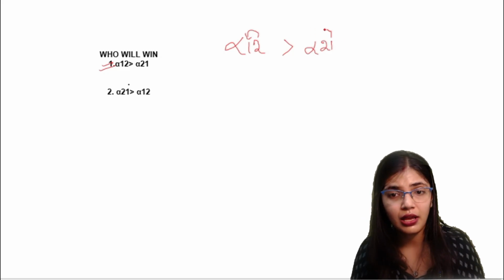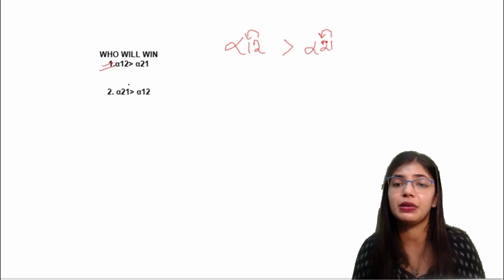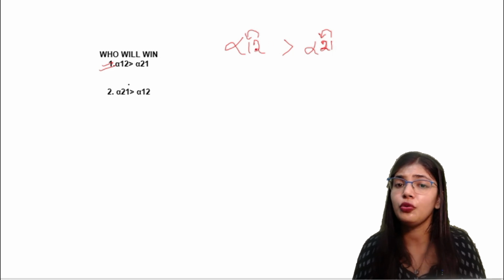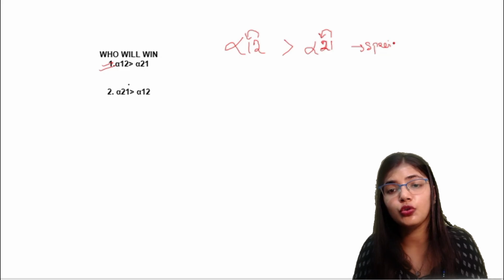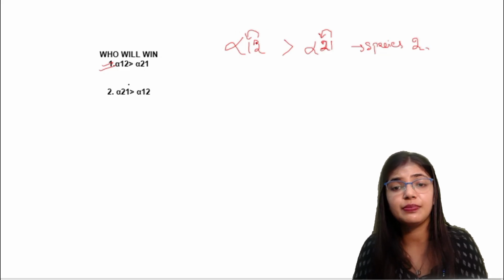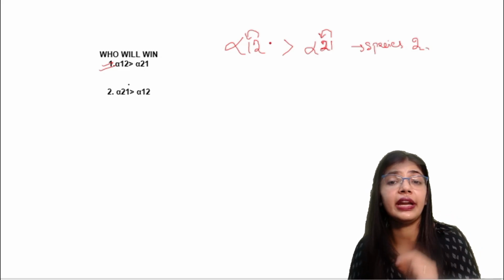That means species 1 showing the inhibitory effect on species 2 is less. So here who will win? Here species 2 will win, because species 2 showing the inhibitory effect on species 1 is greater in this case.